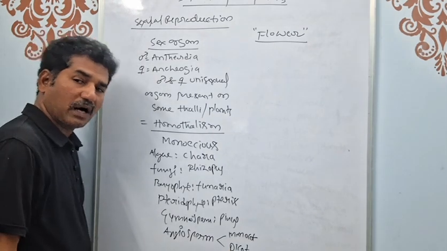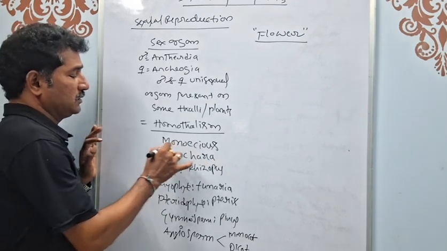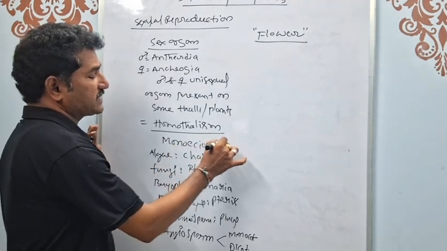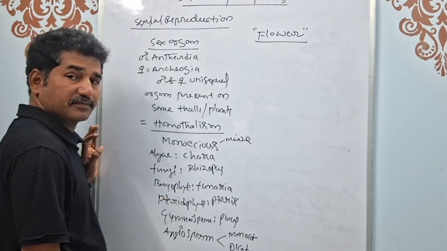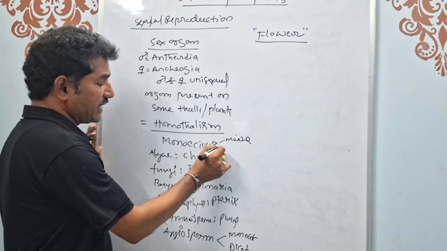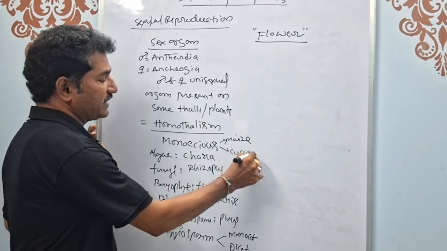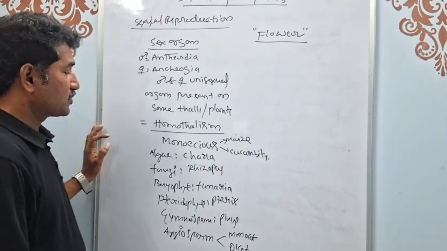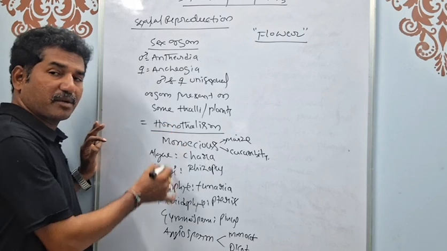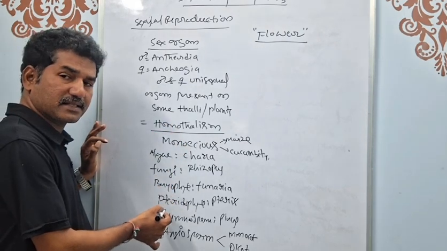The monocot with monoecious condition is present in the maize plant or Zea mays, and a dicot with monoecious condition is present in cucurbits. Clear? So homothallism is present in primitive groups like algae, fungi, bryophytes and pteridophytes.